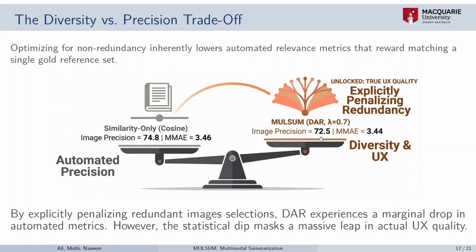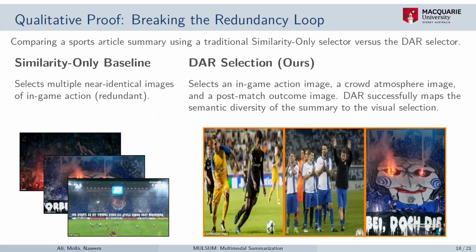So though in terms of automatic metrics we were having lower scores, the next thing for us was to evaluate whether this diversity attribute is helpful for users or not. But before testing that, we looked at the images, and this is one of the examples.